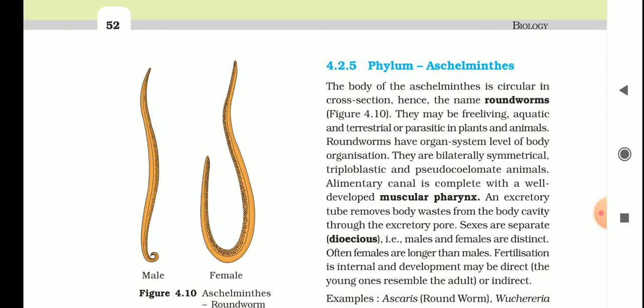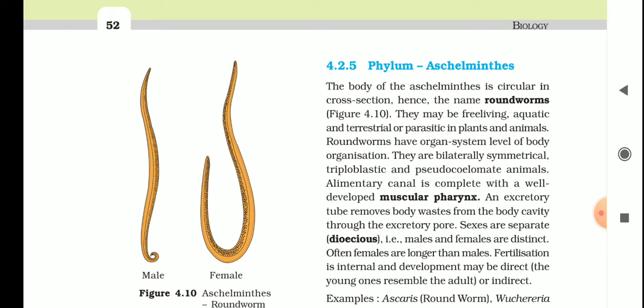Sexes are separate, dioecious. The term dioecious is used for sex separation, meaning the male and female organisms are different. If both reproductive organs are present in one individual, then it is called hermaphrodite or monoecious. Male and female are distinct in the Aschelminth members.